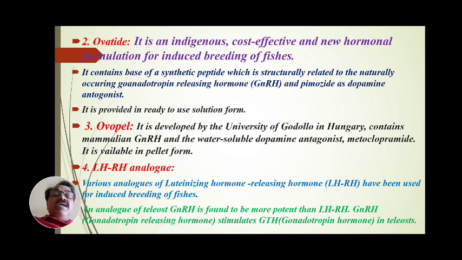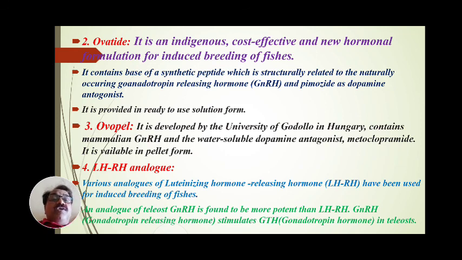Fourth is the LH-RH analog. Various analogs of luteinizing hormone releasing hormone, LH-RH, have been used for induced breeding of fishes. In analogs for teleosts, gonadotropin releasing hormone, GnRH, is found to be more potent than LH-RH.